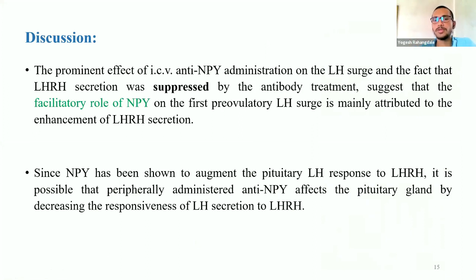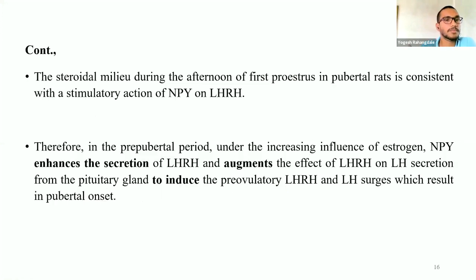Since neuropeptide Y has been shown to augment the pituitary LH response to LHRH, it is possible that peripherally administered anti-neuropeptide Y will affect the pituitary gland by decreasing the responsiveness of LH secretion to LHRH. This is the discussion on intracerebroventricular administration of anti-neuropeptide Y, which indicates the facilitatory role of neuropeptide Y, and the peripheral administration, which shows the rest of the results. The steroidal milieu during the afternoon of first proestrus in pubertal rats is consistent with the stimulatory action of neuropeptide Y on LHRH, as we have seen in the results.